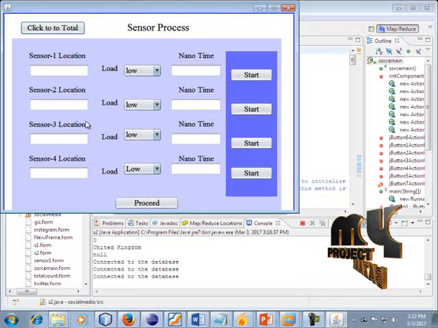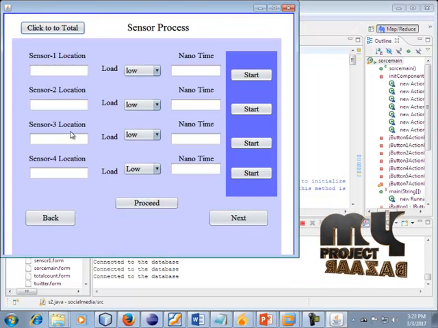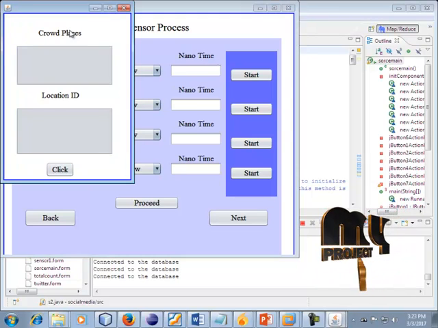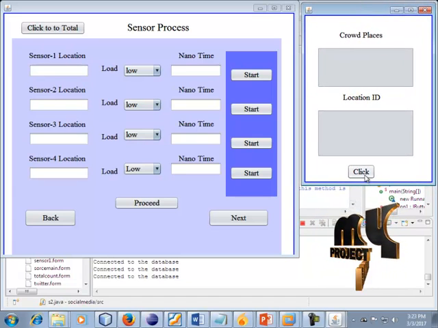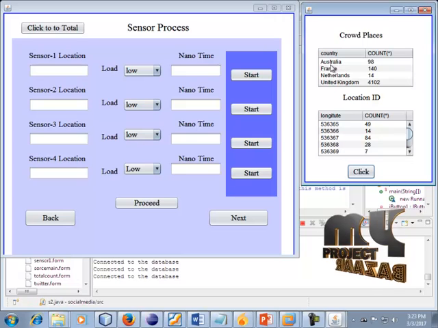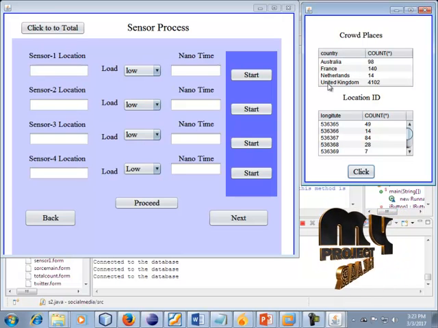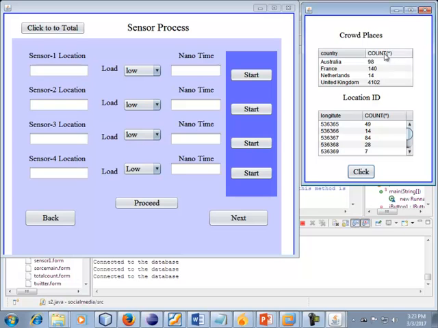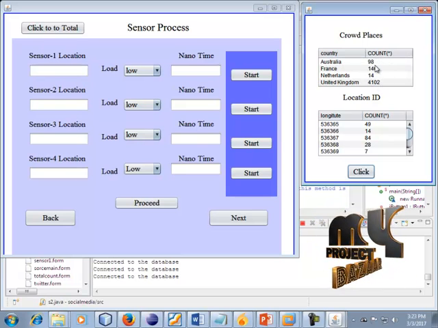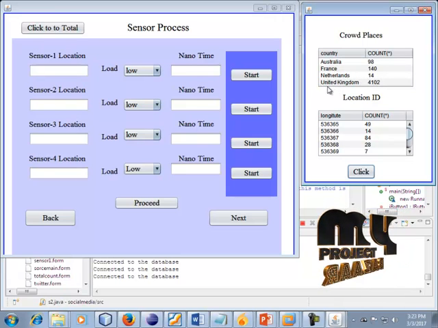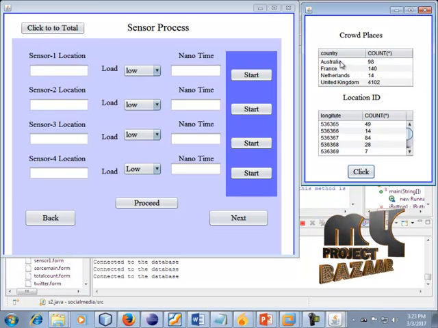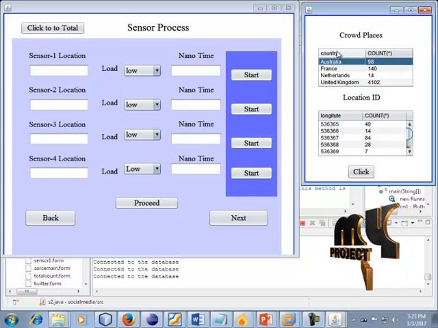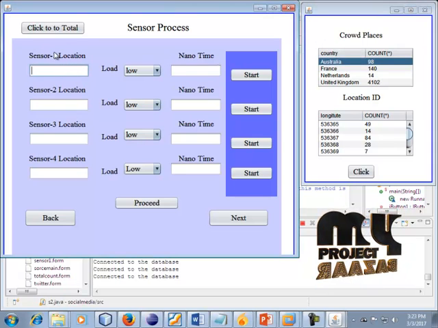Sensor process. In this module, the sensor process is started. Click this button. All of the crowd places and locations are displayed in this field. Click this button. It shows the total number of countries, France, Netherlands, all of the countries, and the total number of crowd places is displayed in this field. Australia has 98, France 148 crowd places, Netherlands 14 crowd places, and United Kingdom 4102 crowd places. So first we copy this field and place it in these locations.